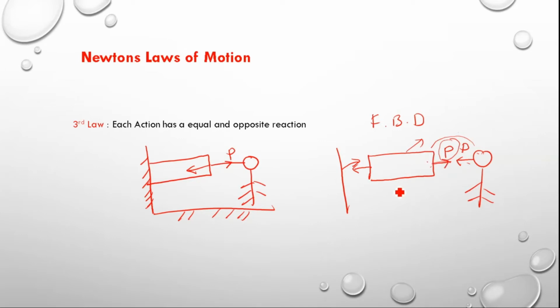Normally, students get confused and think that this is action and this is reaction. No, the action and reaction will always be on different bodies. For example, the person here is pulling the body with a force P. So he is applying force P on the body. This is action. Now the body applies the same force P on the person to keep the body at rest. So this is reaction.